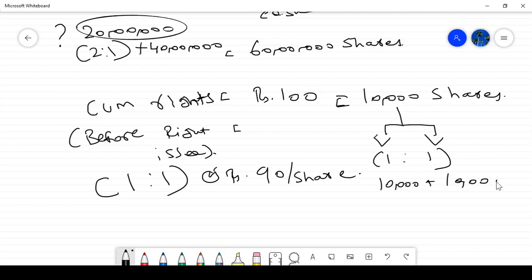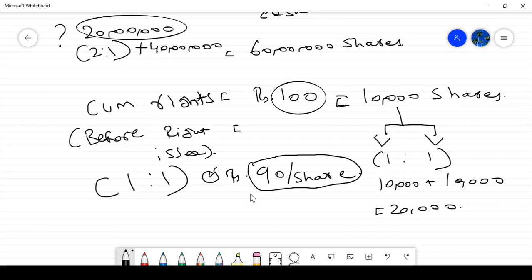So what we have to do? What is my market price before rights issue? 100 rupees. What is the offering price for rights issue? 90 rupees. Correct? So then what is my ex right price?